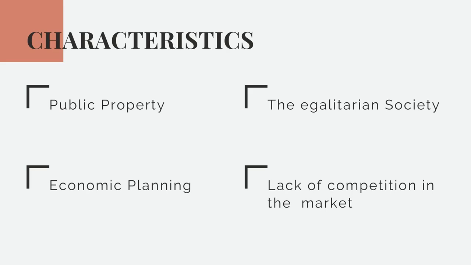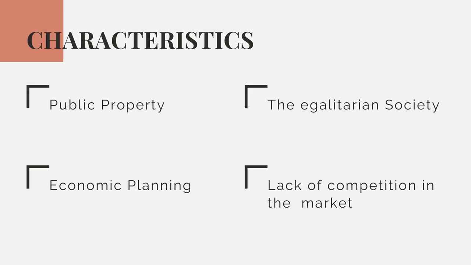The second is economic planning. In the socialist economy, all economic activities, production, distribution, trade, and consumption are planned and coordinated by the central state authority to produce only what is necessary and to avoid waste. It isn't driven by the laws of supply and demand as in capitalism, where there is unnecessary overproduction.